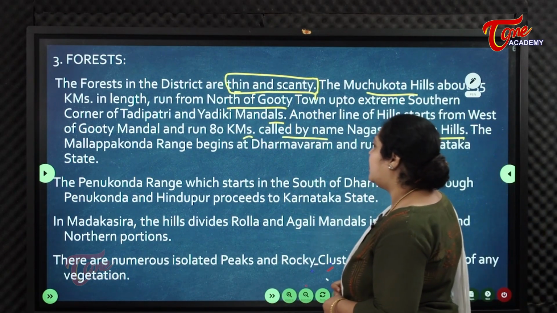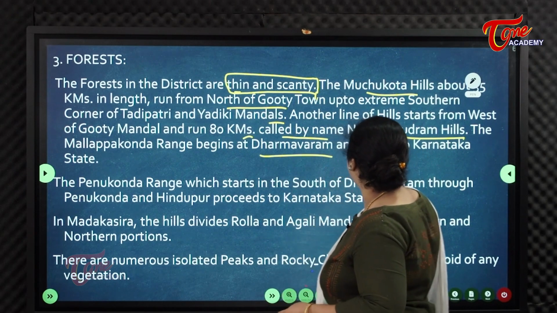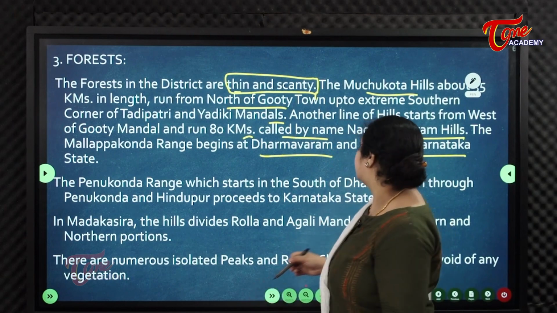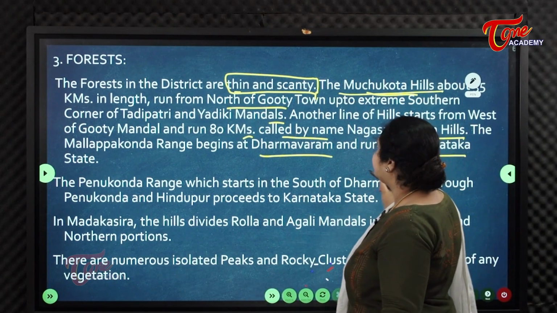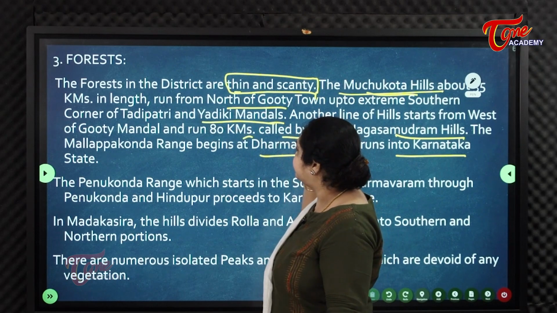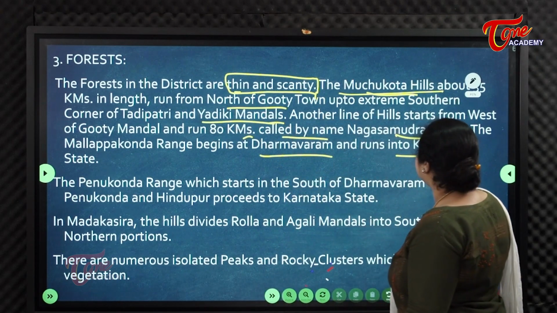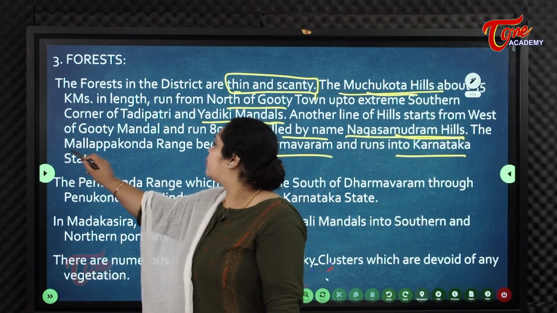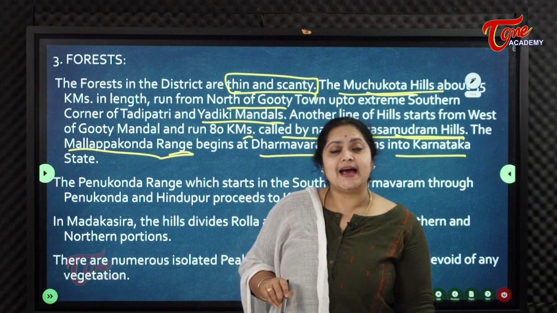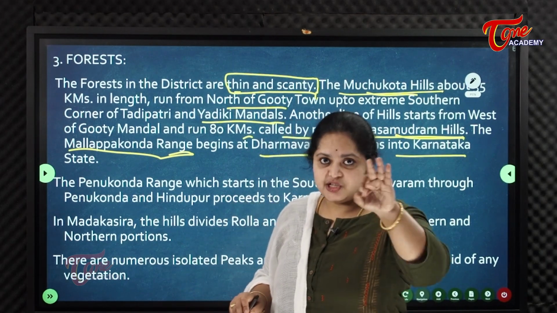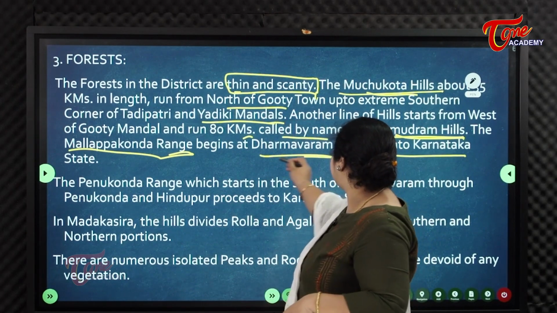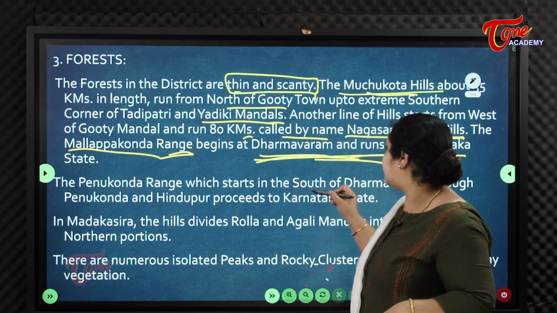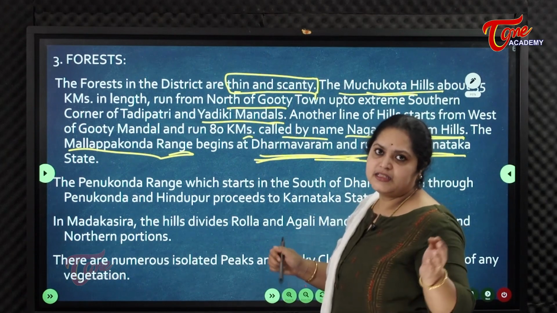The Mallapakonda range begins at Dharmavaram and runs into Karnataka. So it has three ranges: the Muchukota Hills, the Nagasamudram Hills, and the Mallapakonda Hills range, which begins at Dharmavaram and runs into Karnataka state.